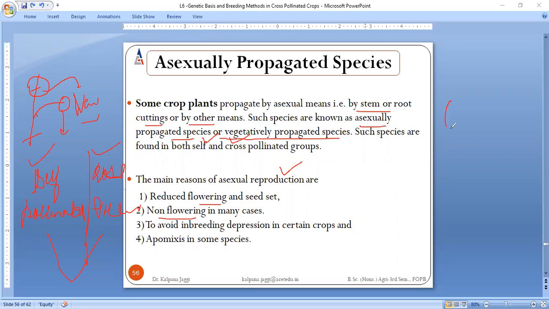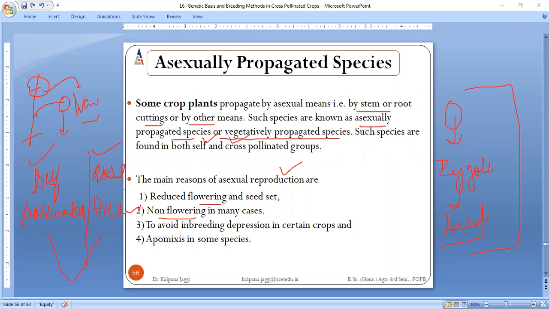If there is no flower, then there are no male and female reproductive parts, and if there are no different sex units, no fertilization process takes place. If there is no fertilization, there is no zygote, and if there is no zygote, there is no seed development, right?